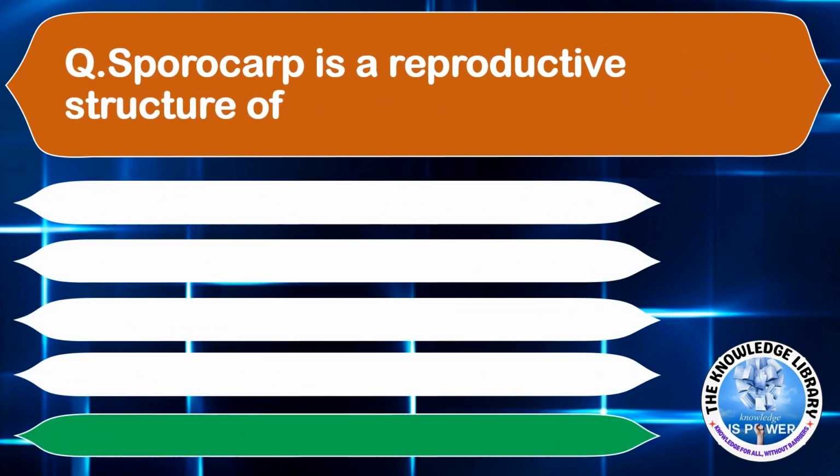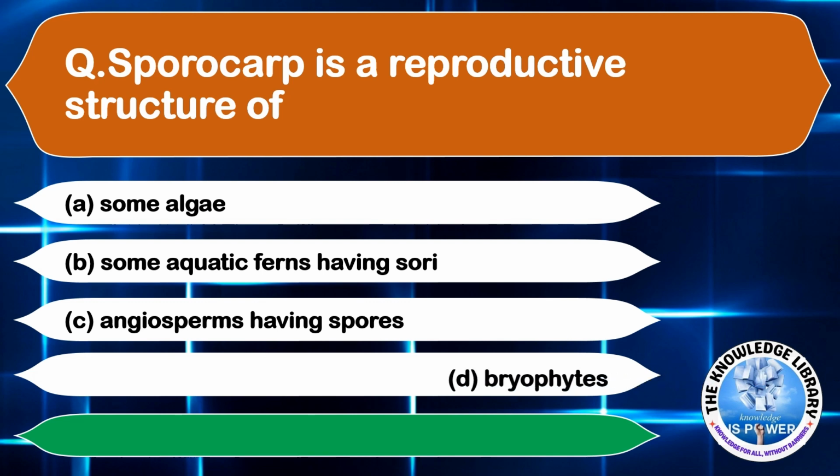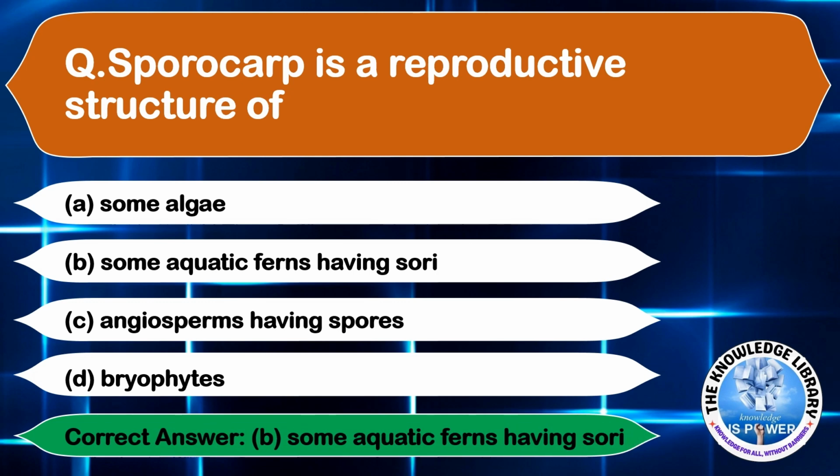Sporocarp is a reproductive structure of option A, some algae, option B, some aquatic ferns having sori, option C, angiosperms having spores, and option D, bryophytes. The correct answer is option B, some aquatic ferns having sori. Moving on to the next question.